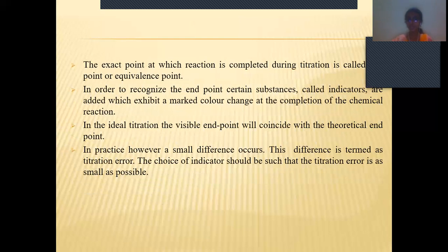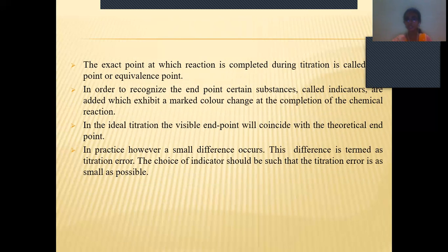The point at which the reaction is completed, the point at which we get the result, is known as the equivalent point or the end point. In order to recognize the end point, we use certain substances called indicators. These indicators help us find out whether we got the result or not by changing the color of the solution.